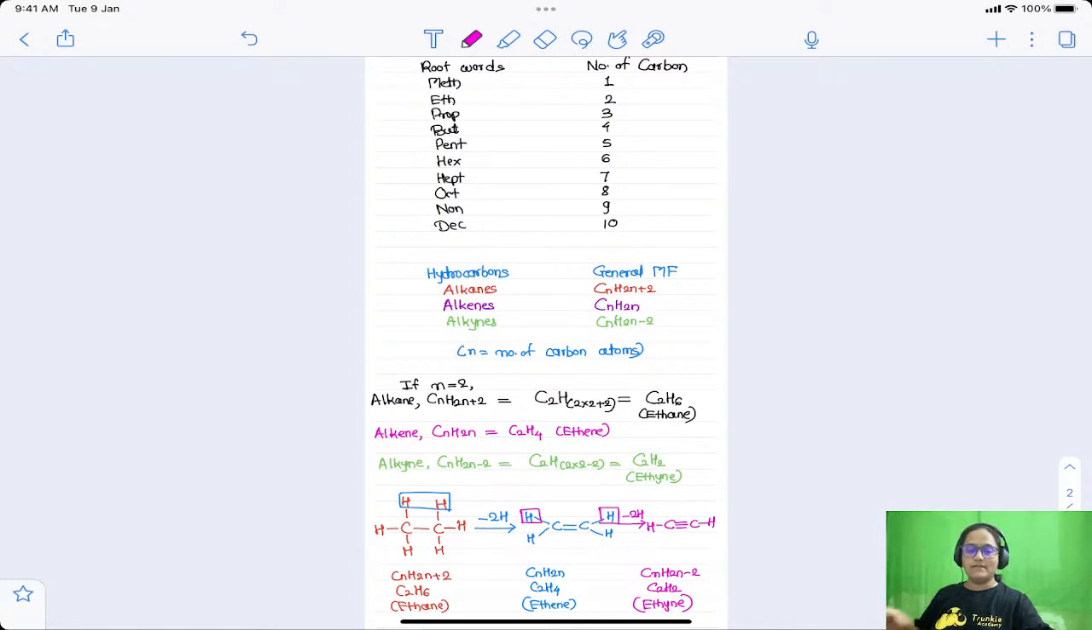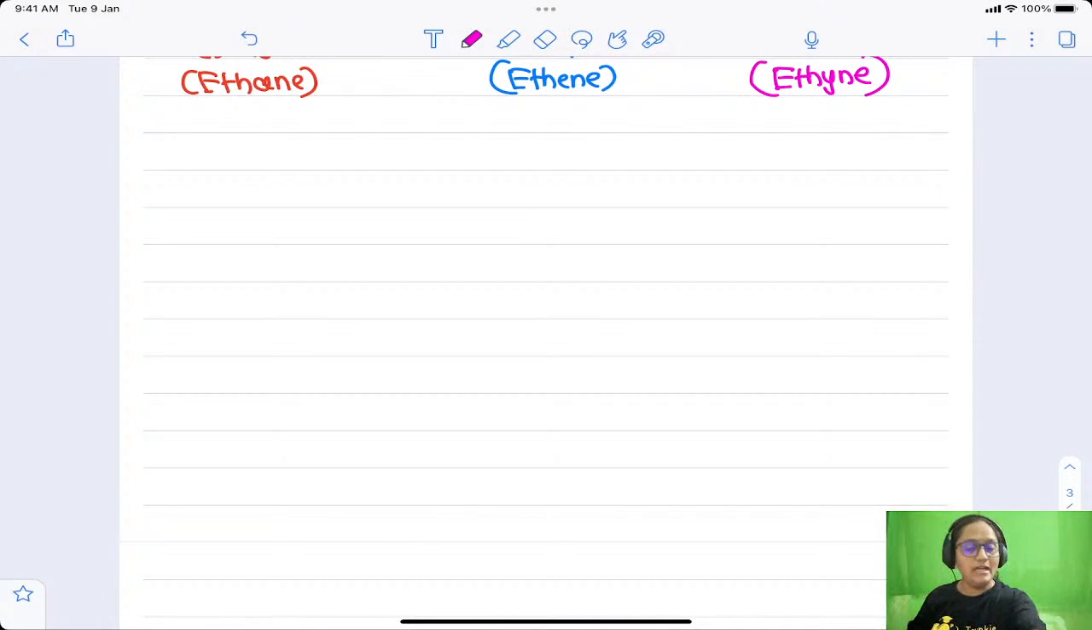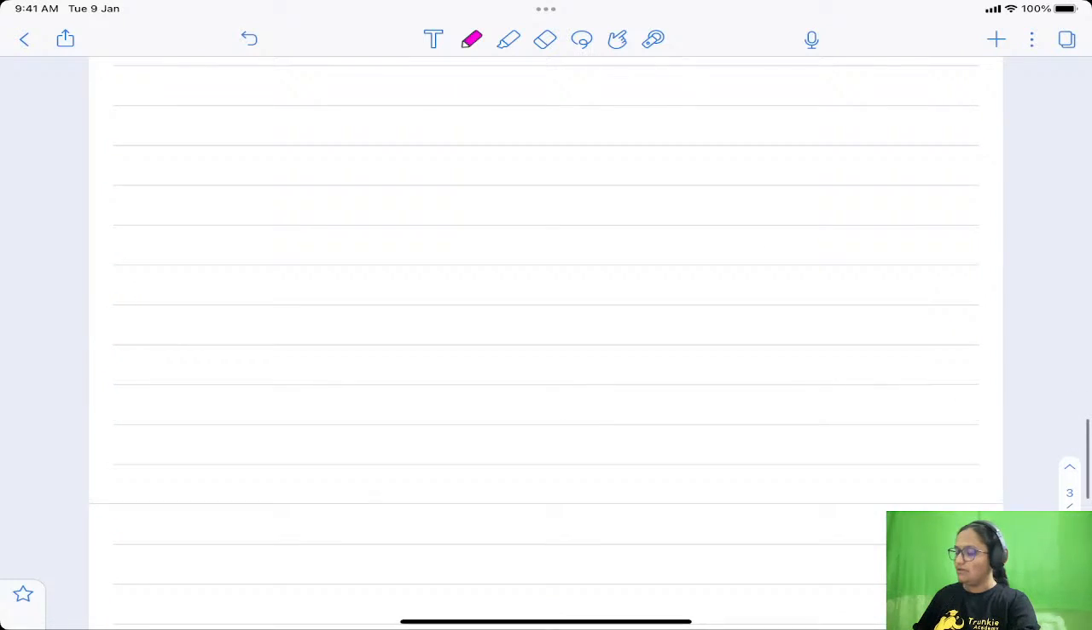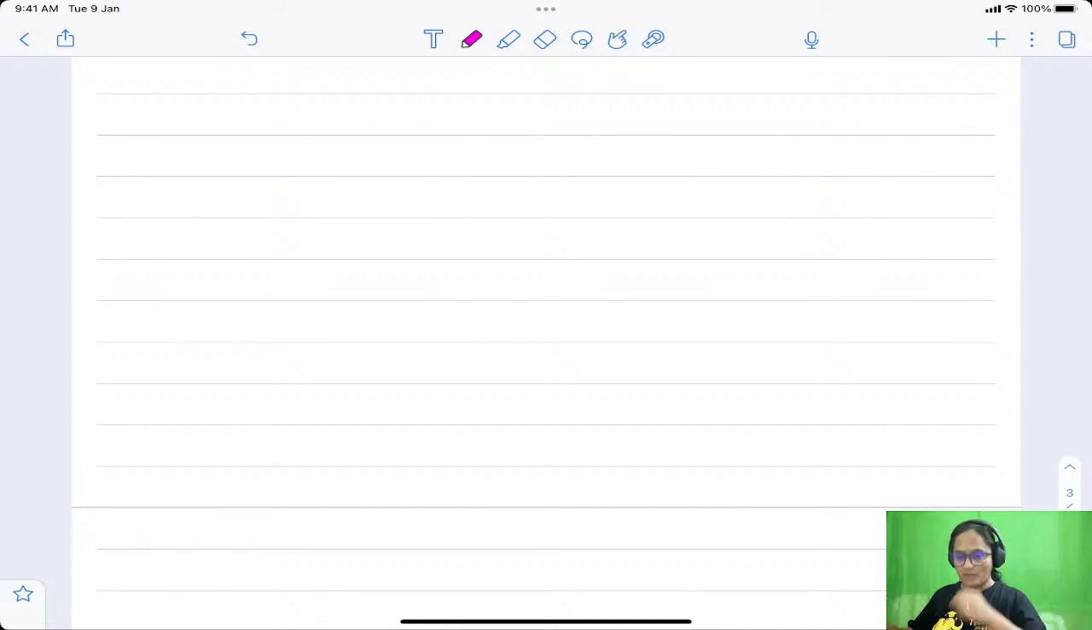I hope you have taken a screenshot. Now let us see how to actually draw the homologous series. As I have told you, in just one table I will tell you how to draw the homologous series for all the 28 molecules. Okay, how many? 28 molecules. Listen carefully.